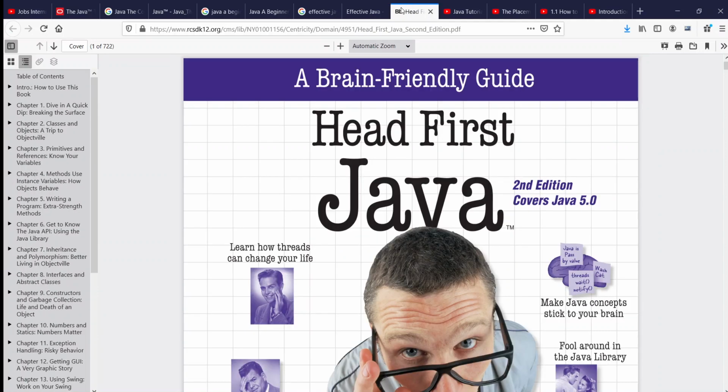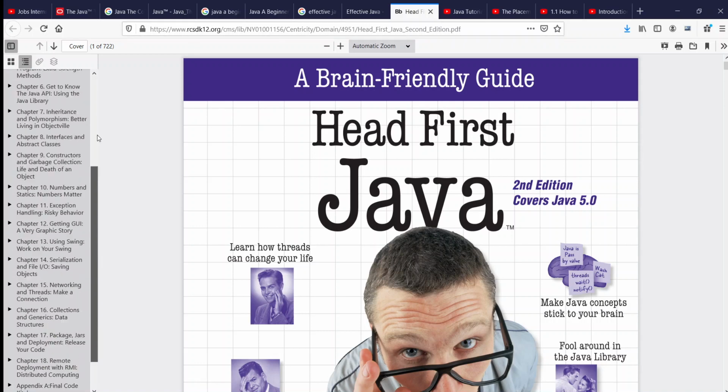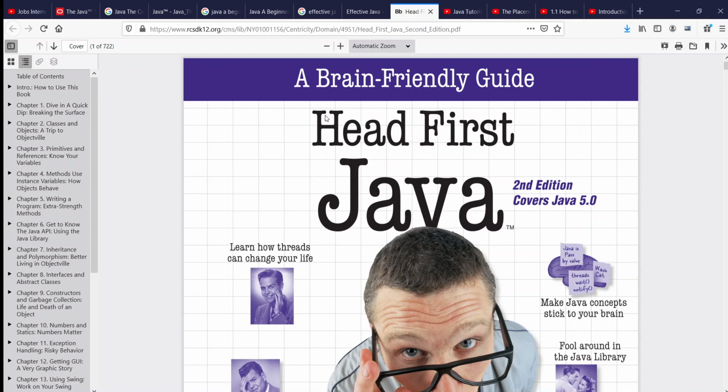Next book is Head First Java. It's also a beginner-friendly guide. There are chapters from 1 to 18 and around 722 pages. The graphics and the examples provided in this book are very helpful and very useful for beginners too.